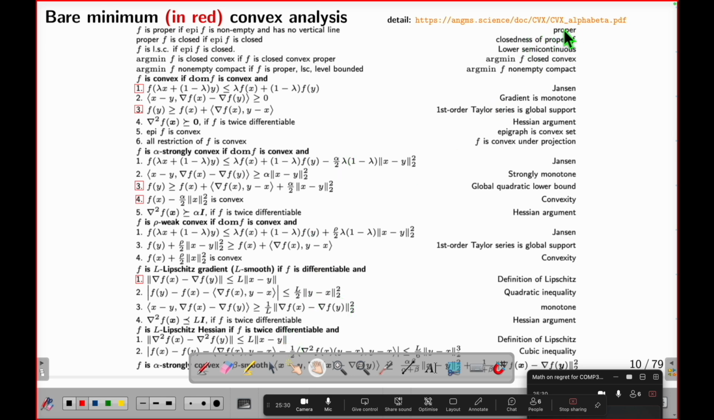Don't worry about the scale of this slide. You can go to this document, where I have 100 pages explaining everything. We are going to talk about the red thing: Jensen's inequality, the subgradient inequality, strong convexity, two definitions, and the sweetness.